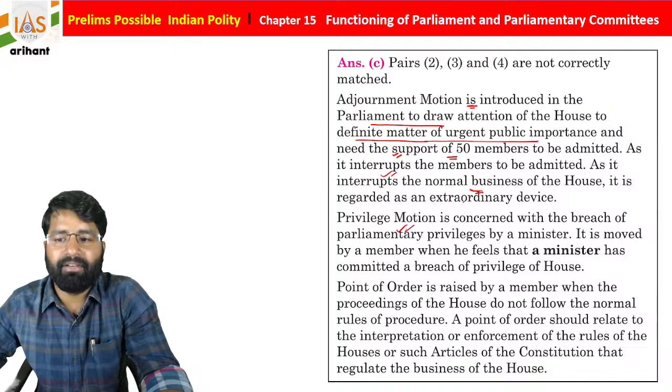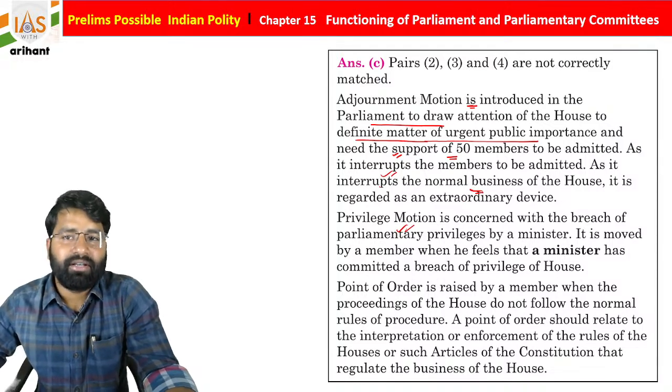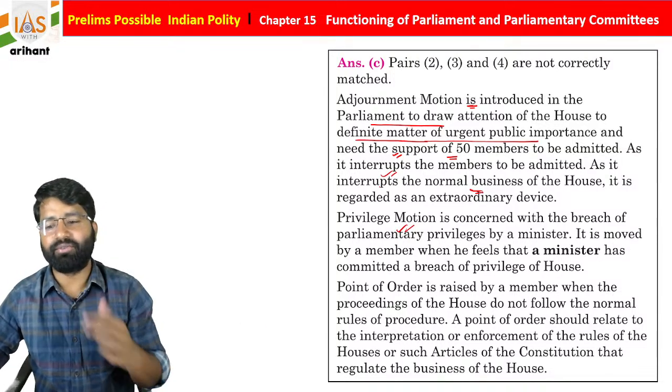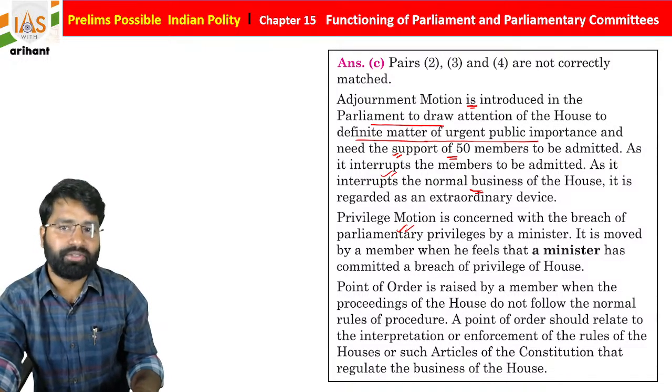Privilege motion is basically introduced if the parliamentary privileges of a member are breached. And point of order is raised by a member when the proceeding of the house does not follow the normal rules and procedure, students.